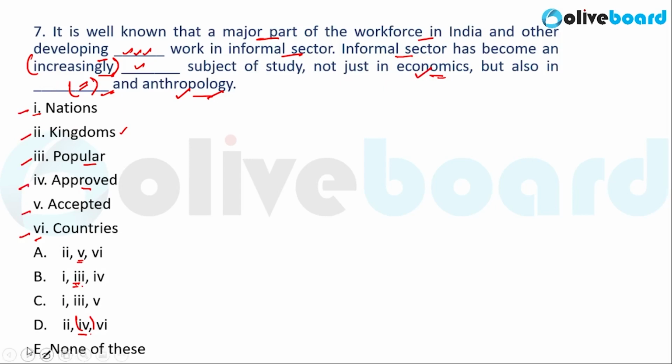Hence, you will mark option E, none of these, as your correct answer, because these given options do not present a field of study and our third blank requires a field of study. Hence, option E, that is none of these, is the correct answer in this case.